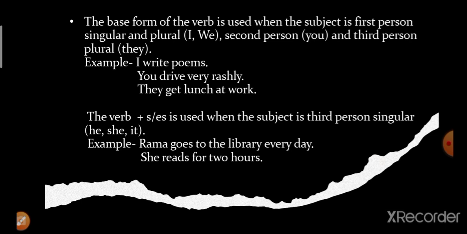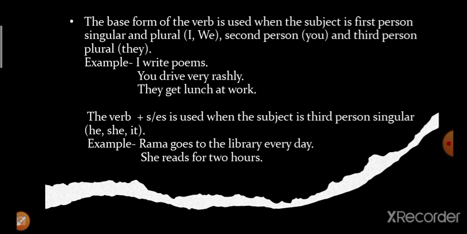You is second person, and with second person the base form of the verb is used. That is why drive is the base form, and we write here: you drive very rashly. They get lunch at work. They is the third person plural, and we are using the base form of the verb, that is get.